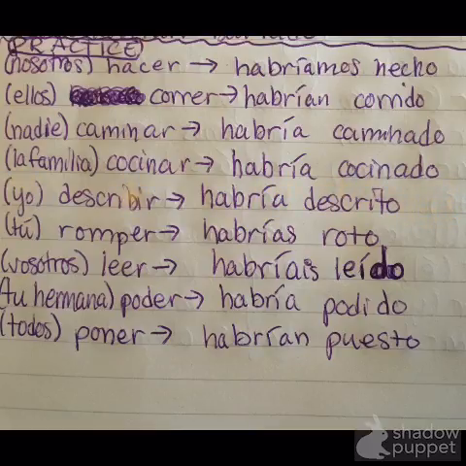Yo, describir. So habría descrito, that's an irregular. So for tú, romper, habrías roto, once again irregular. Vosotros, leer, habríais leído, and that's slightly irregular, so that's important to note. Usted, poder, habría podido. Todos, poner, habrían puesto. Okay, so I'm going to translate these into English for you really quickly.